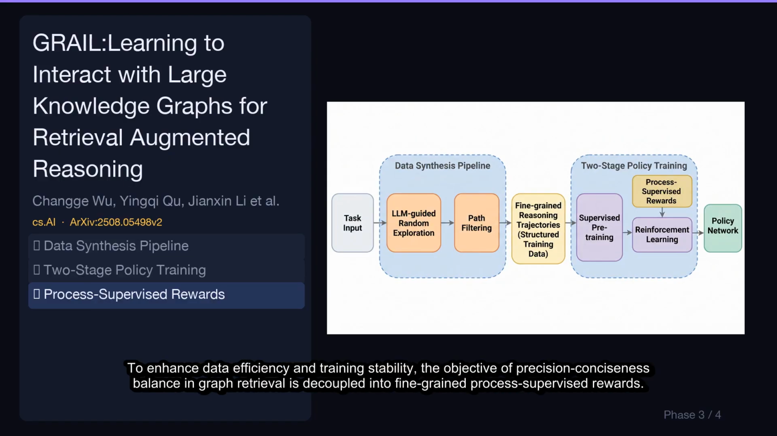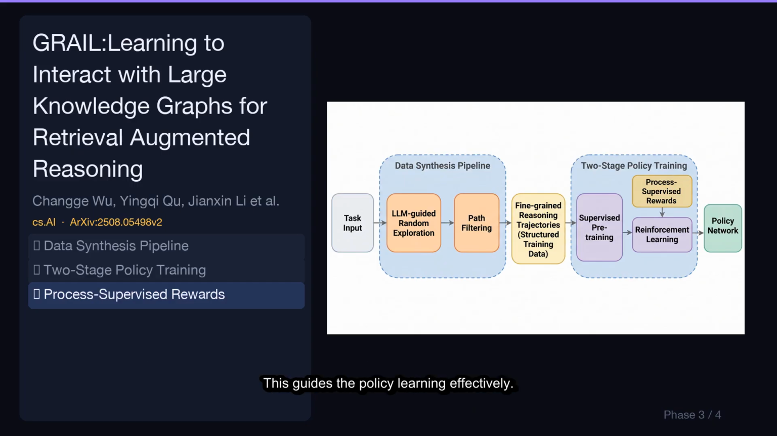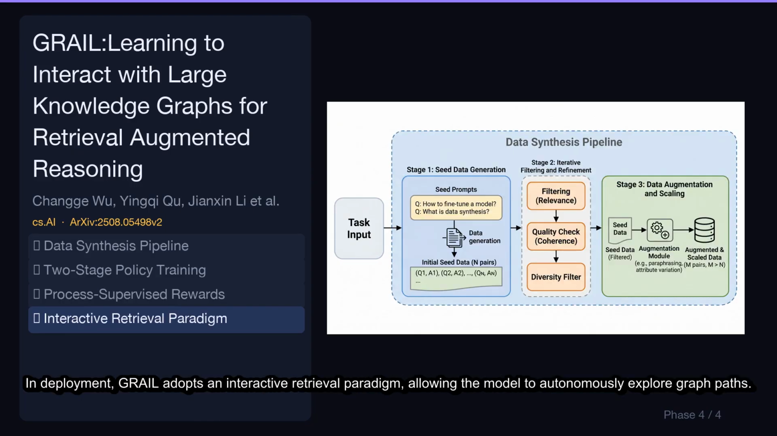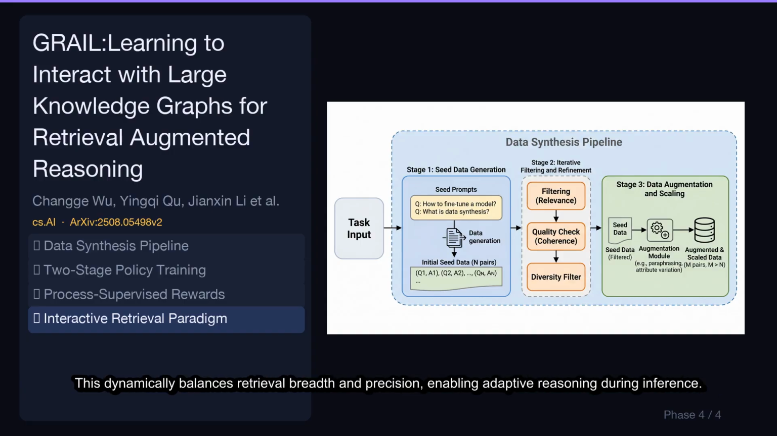To enhance data efficiency and training stability, the objective of precision-conciseness balance in graph retrieval is decoupled into fine-grained process-supervised rewards. This guides the policy learning effectively. In deployment, GRAIL adopts an interactive retrieval paradigm, allowing the model to autonomously explore graph paths. This dynamically balances retrieval breadth and precision, enabling adaptive reasoning during inference.